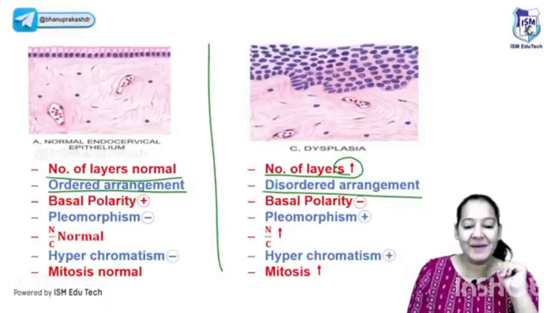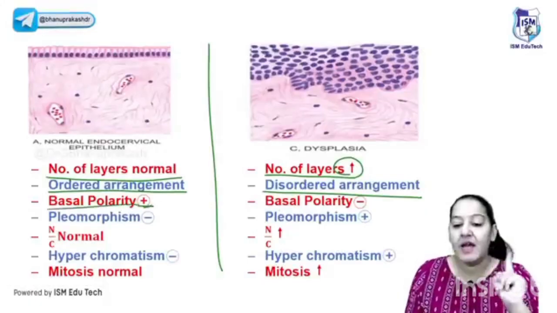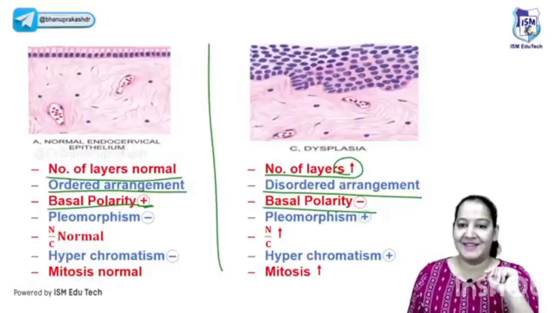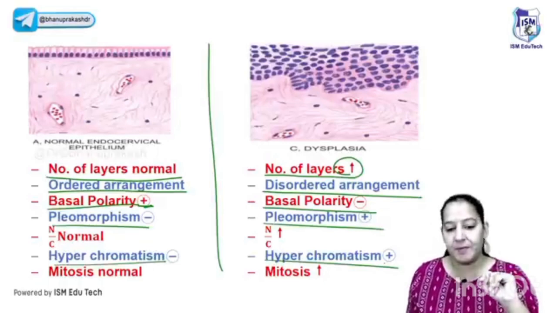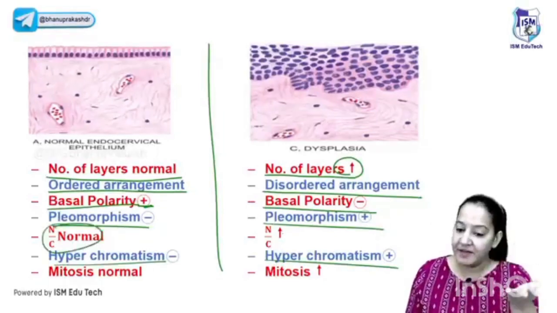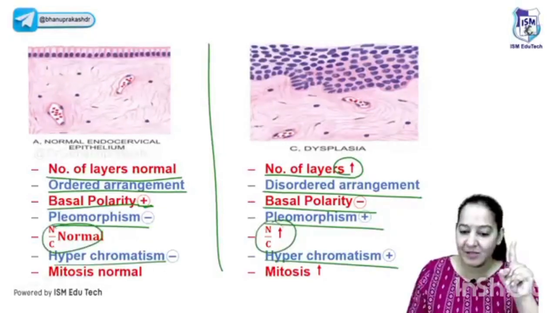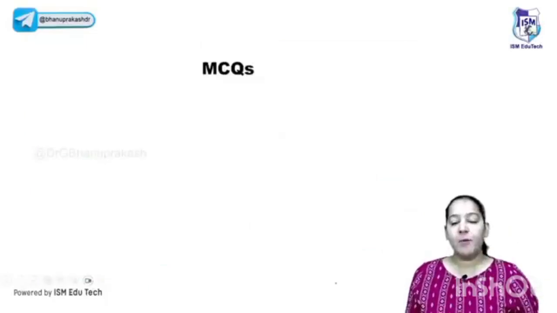See the image. The third is the basal polarity. Normally basal polarity is present. In dysplasia, it is absent, right? Pleomorphism, normally it is absent. Hyperchromatism, normally it is absent. But in dysplasia, pleomorphism present, hyperchromatism present. NC ratio, normally it's normal. But in dysplasia, it is increased. Mitosis, normally it's normal. But in dysplasia, mitosis also increased. So you learned the 7 points. It's the definition of dysplasia.